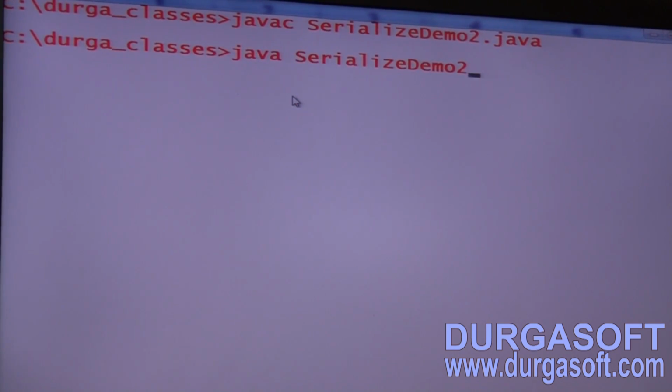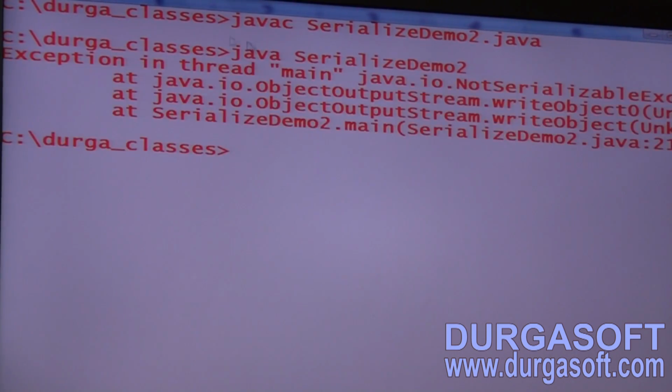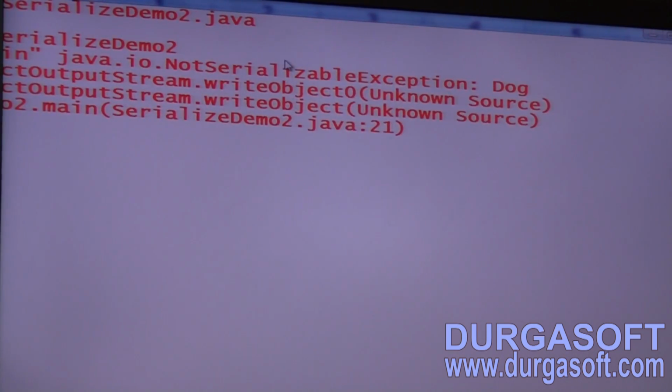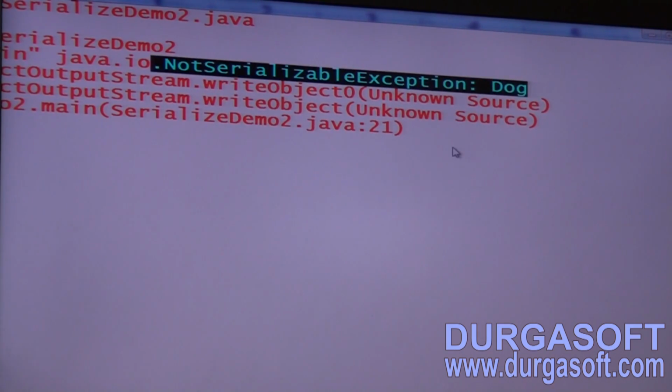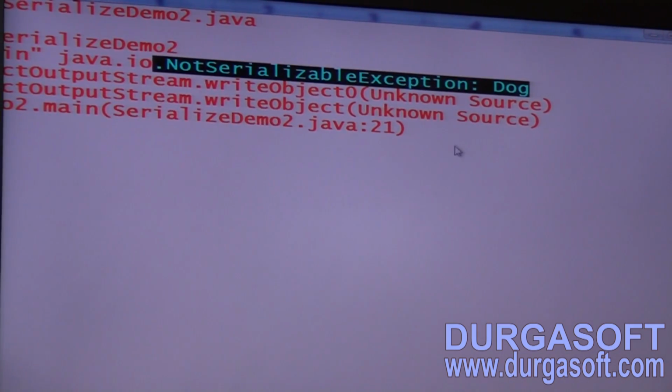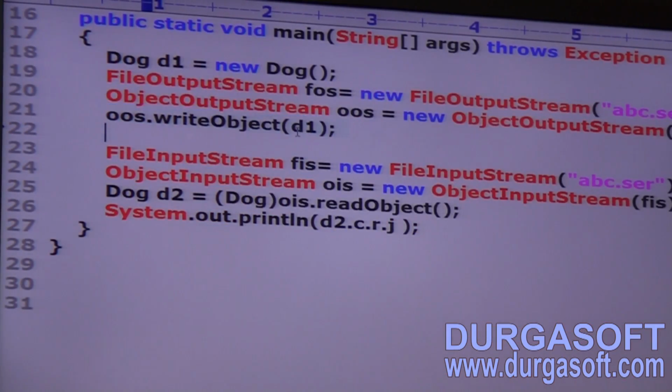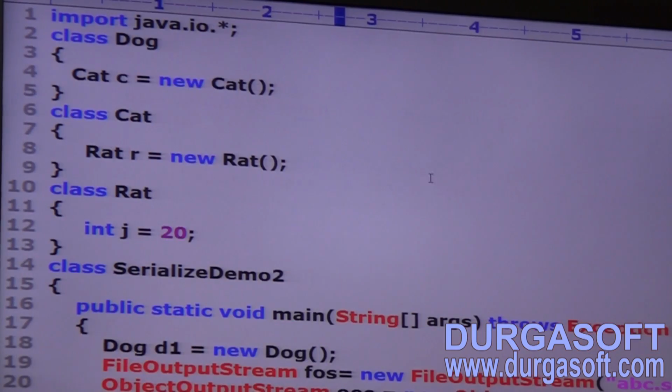Sir, I'm trying to execute SerializeDemo2. So, NotSerializableException. For which one, Anna? NotSerializableException for Dog. Meaningful, because we are serializing the Dog object, but the Dog class doesn't implement Serializable. But how can we solve this problem?